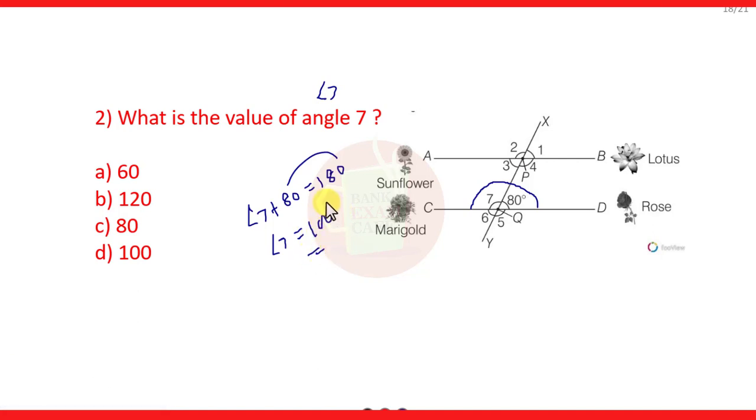You can do this orally. There is no need to do the calculation because these are multiple choice questions. So the D option is the correct option, and therefore angle 7 is equal to 100 degrees.